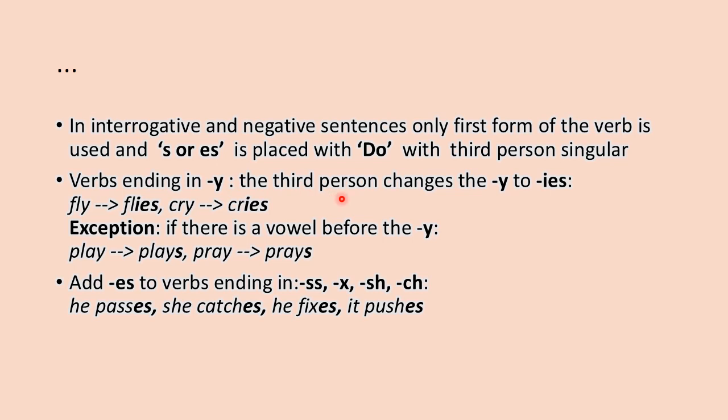Verbs ending in y, in the third person, change the y to ies. The verbs which end with y, the y will be removed and then we will replace it with ies. You can see in these examples, fly will be converted into flies by removing y and placing ies. Similarly, cry, y is removed and ies will be placed instead of y. He cries, birds fly or bird flies. Okay?